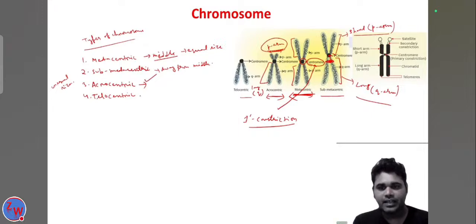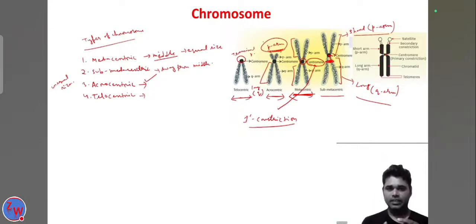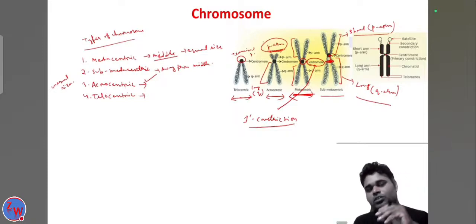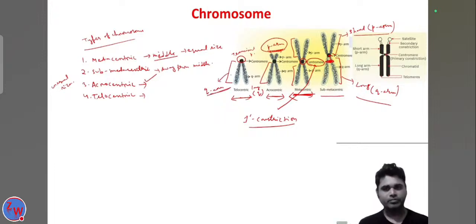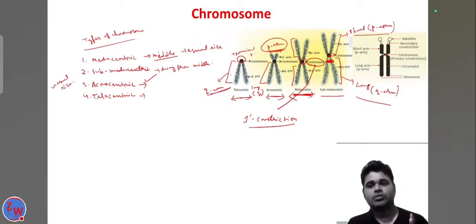Another is the telocentric. Telocentric means the centromere is transferred exactly to the terminal part. After the centromere is at the terminal part, only one arm can be formed, and this arm is called the Q arm. Why? Because it is already very long. So these are the different types of chromosomes on the basis of the presence of the centromere.